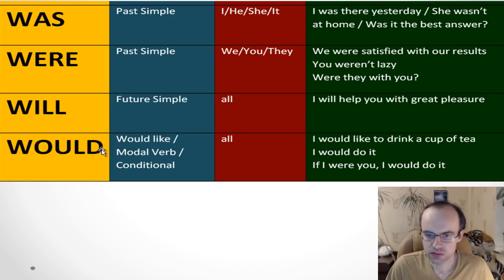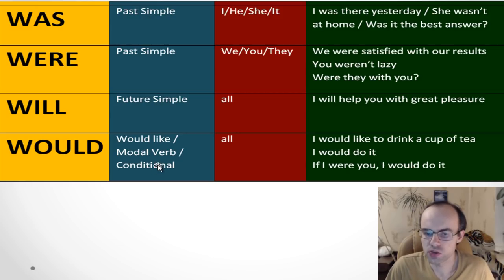Next, it can be a modal verb. I would do it. It means that it's a good idea to do it. I would do it. And so I prefer to do it. I would do it.